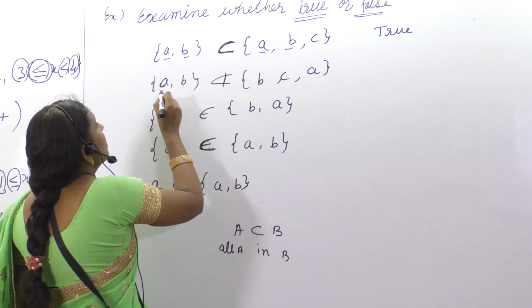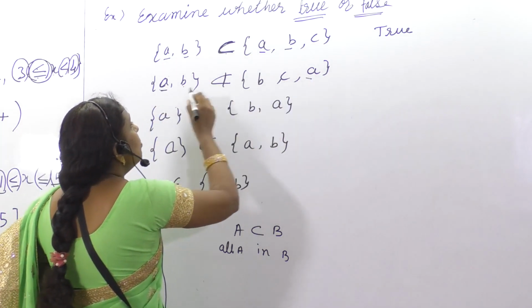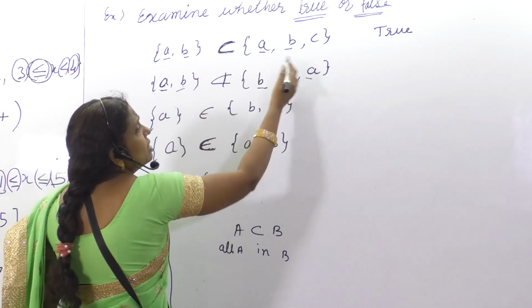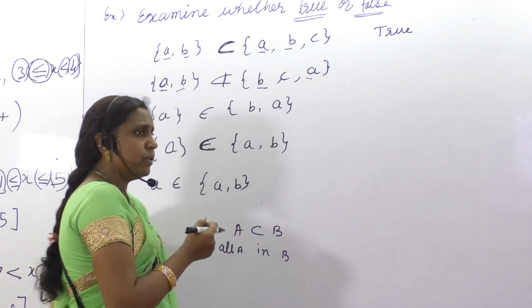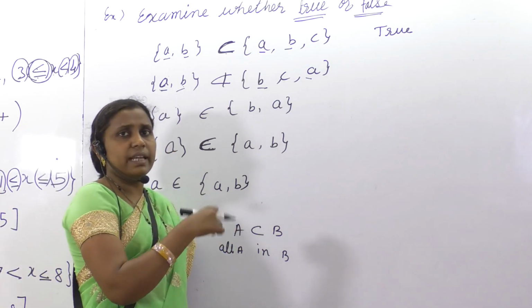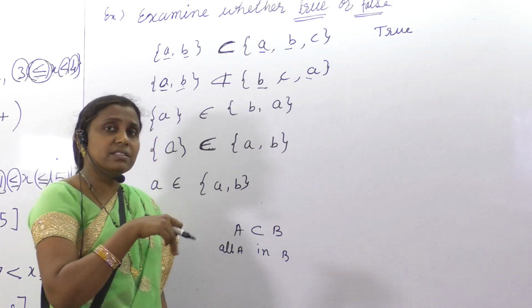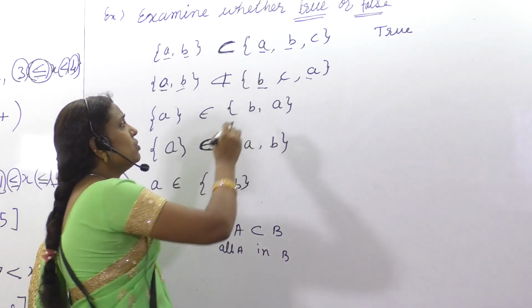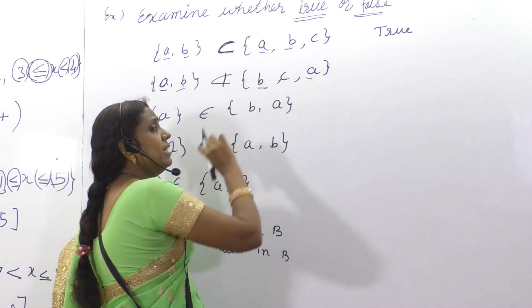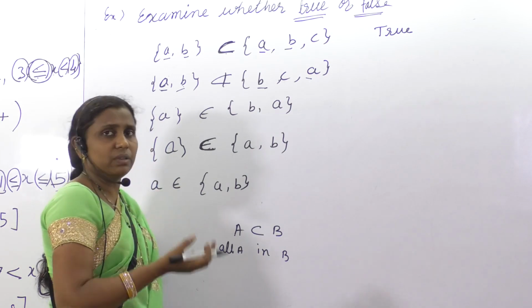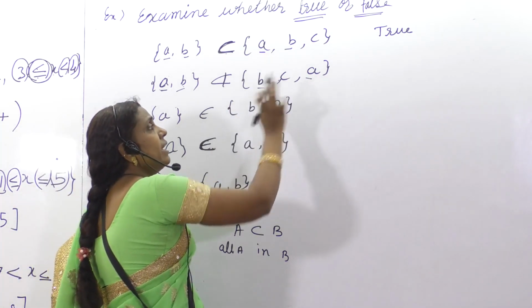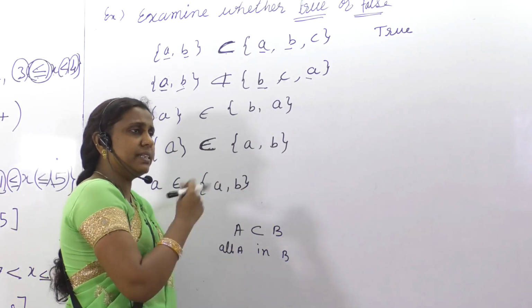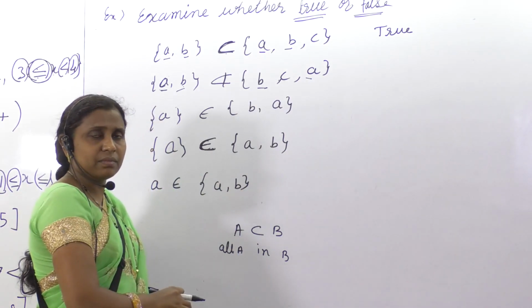We will check. A, it's there. B, this is also there. But these are not put in order. Order in the sense what? We will be knowing. A should come first, next B should appear, next C should be appearing. So in a set, that order is immaterial. We already know this. I discussed with you people. So B, C, A. Here elements can be put in any order.